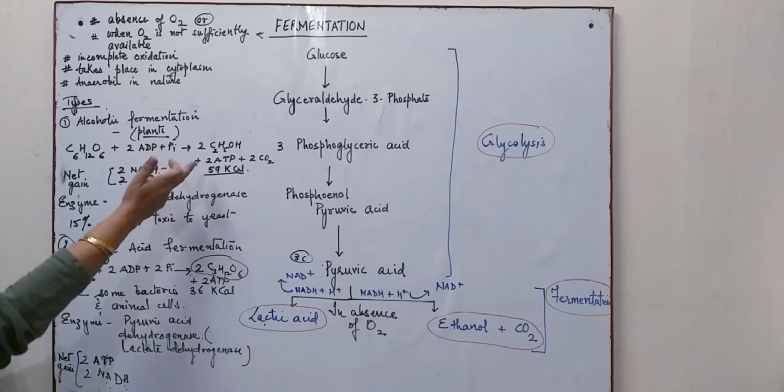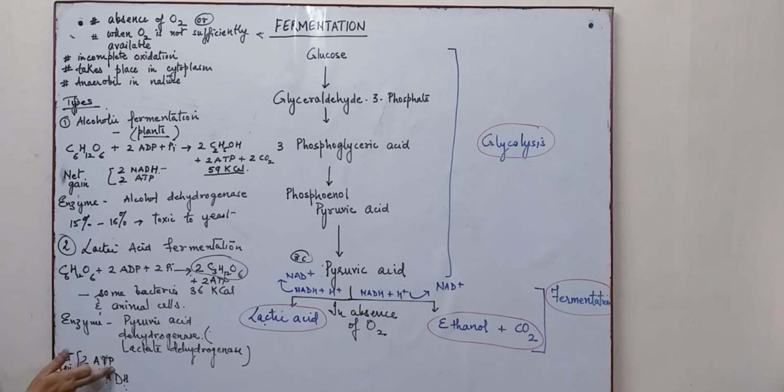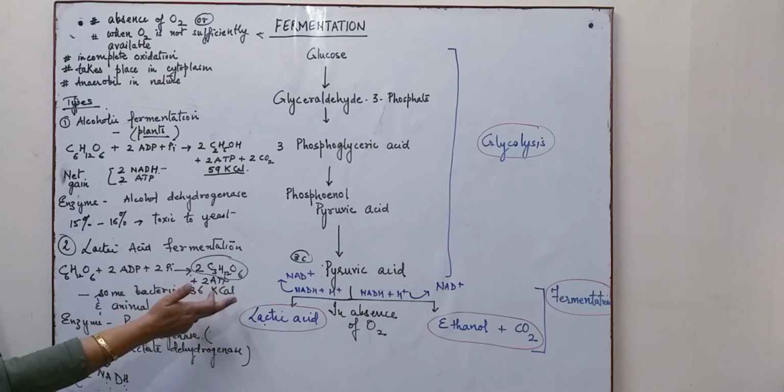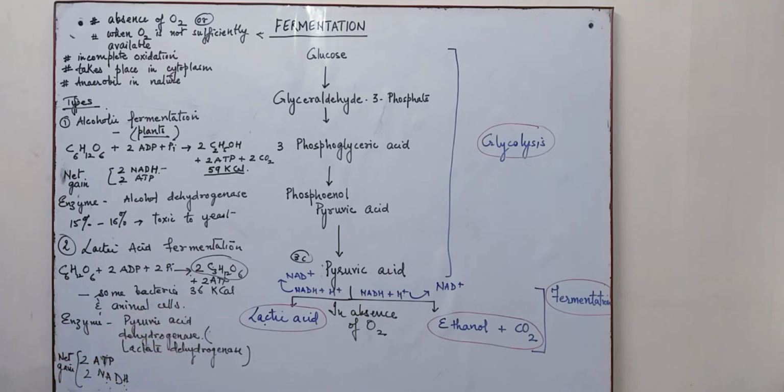Here only 2 ATP are generated during the anaerobic breakdown of pyruvic acid. We will study in the next video the aerobic breakdown of pyruvic acid, and then you will be able to compare the amount of energy generated by the complete oxidation of pyruvic acid, because over here we have incomplete oxidation.